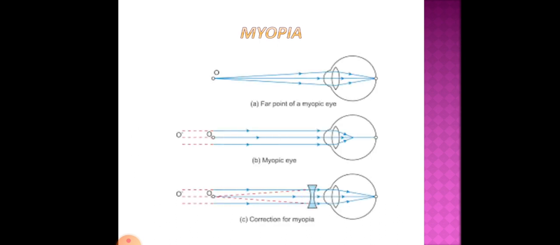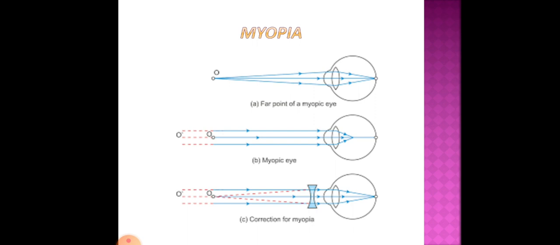Okay. Now let us understand myopia from this diagram. The first diagram, diagram A, is a normal eye, where the object is kept and the image is formed on the retina. In the second diagram, diagram B, you can see the light rays converging in front of the retina, somewhere in the middle of the eyeball. Now in order to correct it, we are using a concave lens. This concave lens has caused the light rays to meet on the retina.